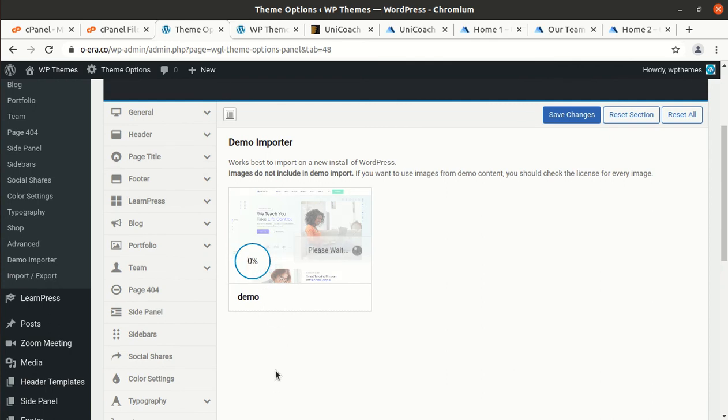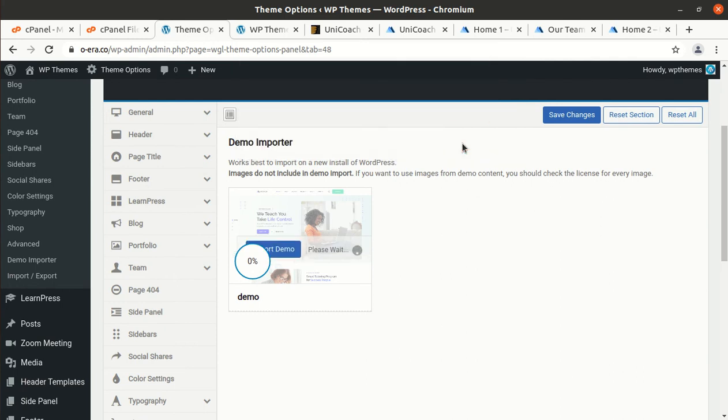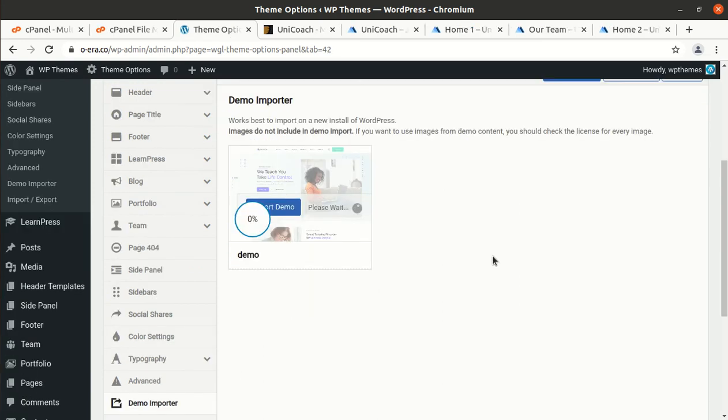It is, since it has been started, and it is showing some error. We will check what error in this, and we will also proceed after that. Okay, so I just checked about all the possible patches for rectifying the error we are getting in importing the demo content, but I did not find any solution.